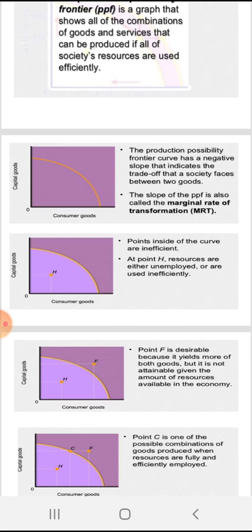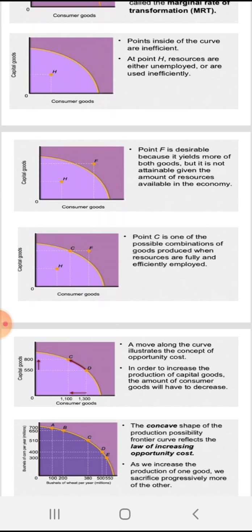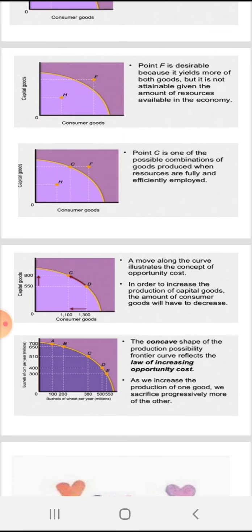The slope of the PPF is also called the marginal rate of transformation, that is MRT. Now in the next curve, points inside the curve are inefficient. At point H, the resources are either unemployed or are used inefficiently. Point F is desirable because it yields more of both goods, but it is not attainable given the amount of resources available in the economy. Point C is one of the possible combinations of goods produced when resources are fully and efficiently employed.